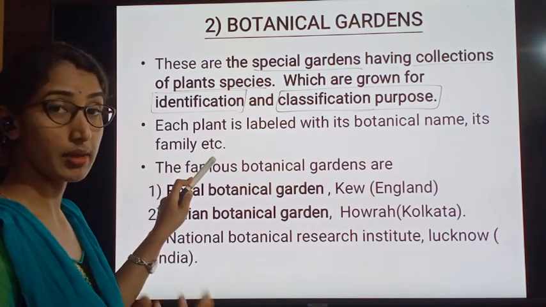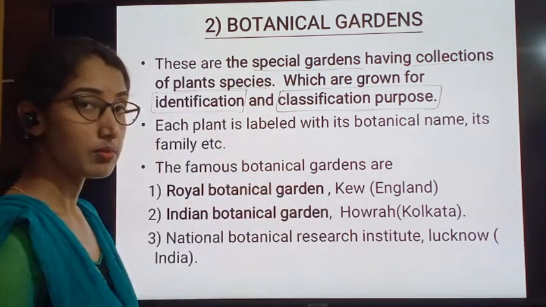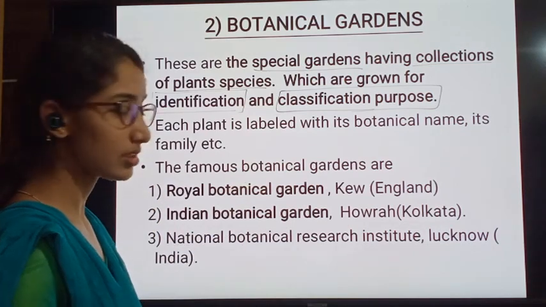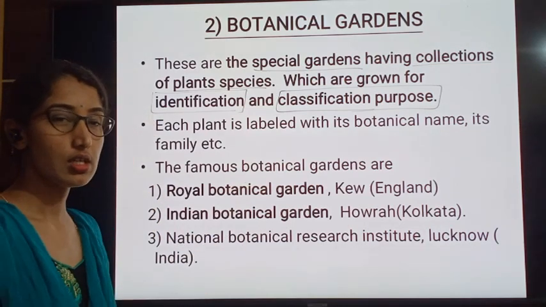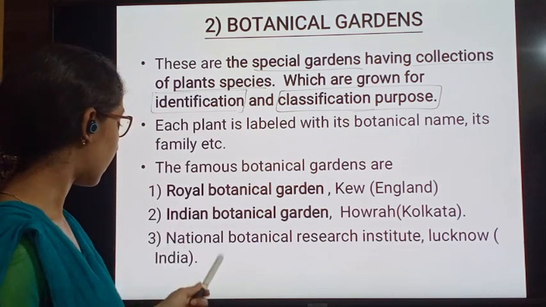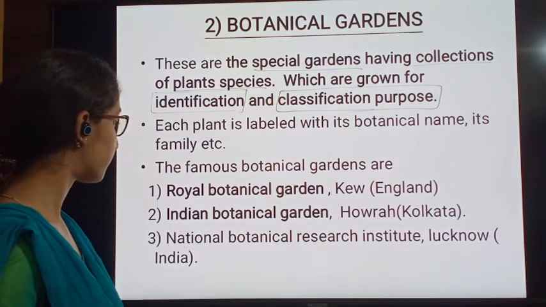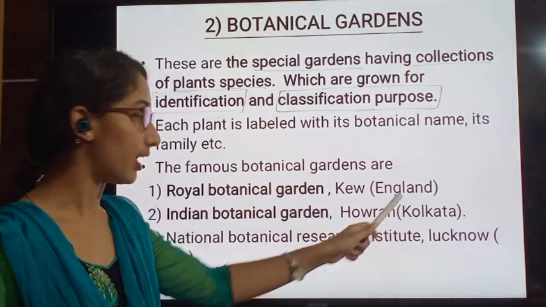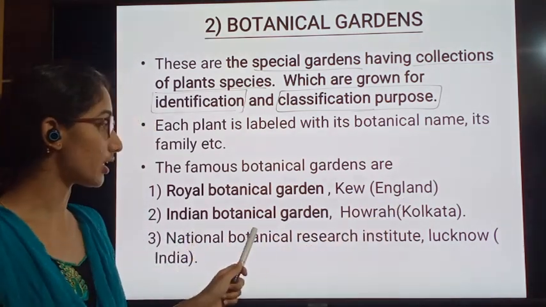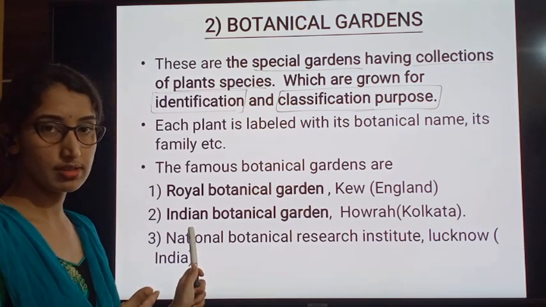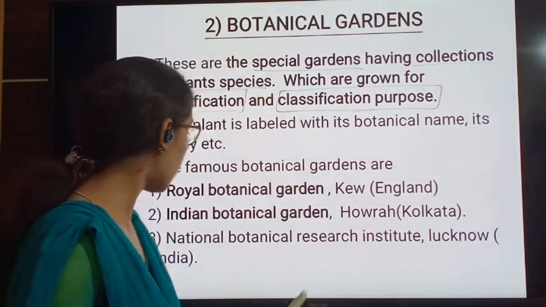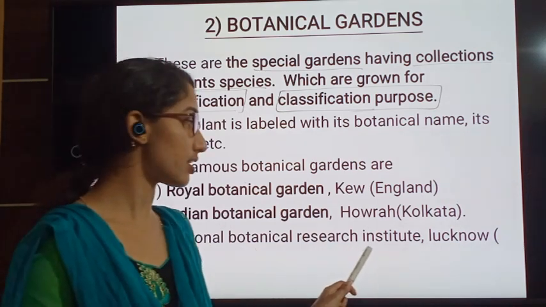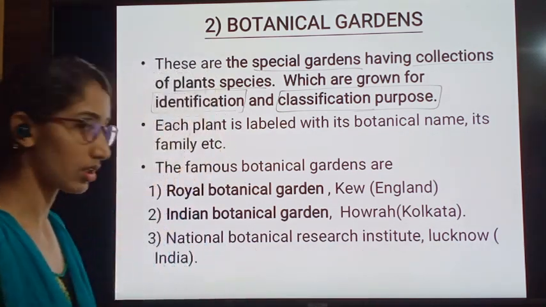And also there will be many information in the boards also. The famous botanical gardens, very few of them are mentioned as per NCERT. There are 3 examples. One is Royal Botanical Garden, which is in England. Second one is Indian Botanical Garden. As the name is telling, it is in India, in Kolkata. And the third example is National Botanical Research Institute, which is in Lucknow.